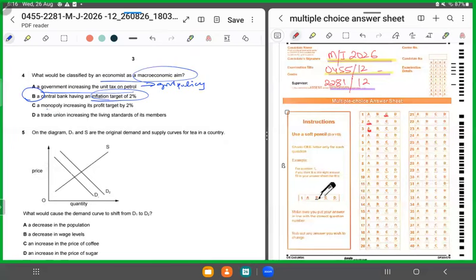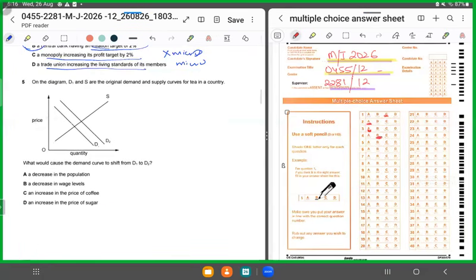C is talking about a monopoly increasing its profit target. D is talking about a trade union. So these are all micro policies or micro related issues. And the first one, though it is talking about the government, it's again a policy and not a macro aim. It's talking about a petrol related policy, right? It's not a macroeconomic aim. So for 4, we shade in B as the correct answer.